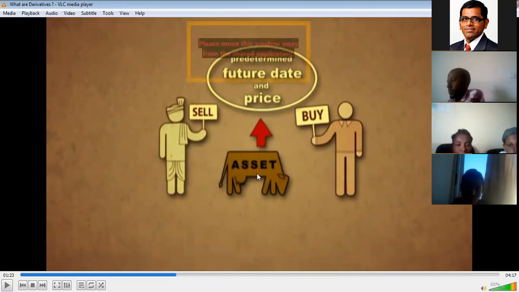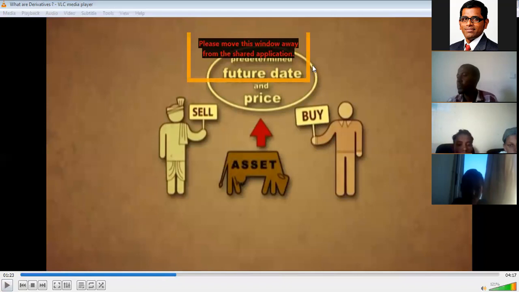this asset. The asset is a cow here. So the asset will be transferred after 1 year. This is called a derivative contract. This is called a future contract, or derivative contract.